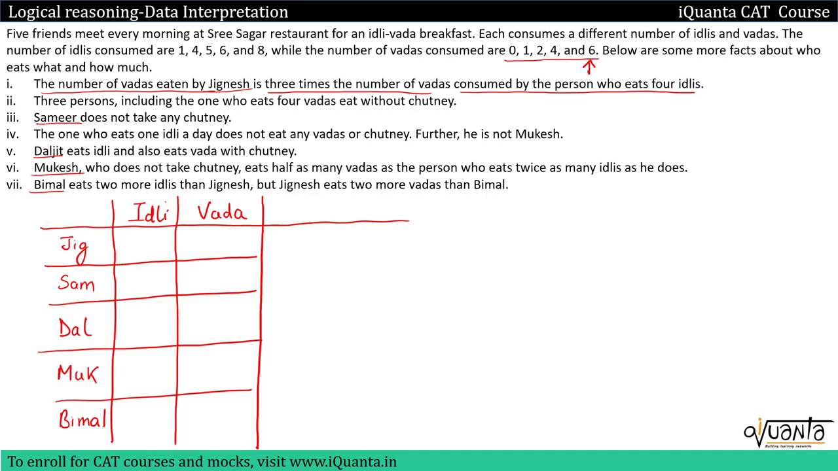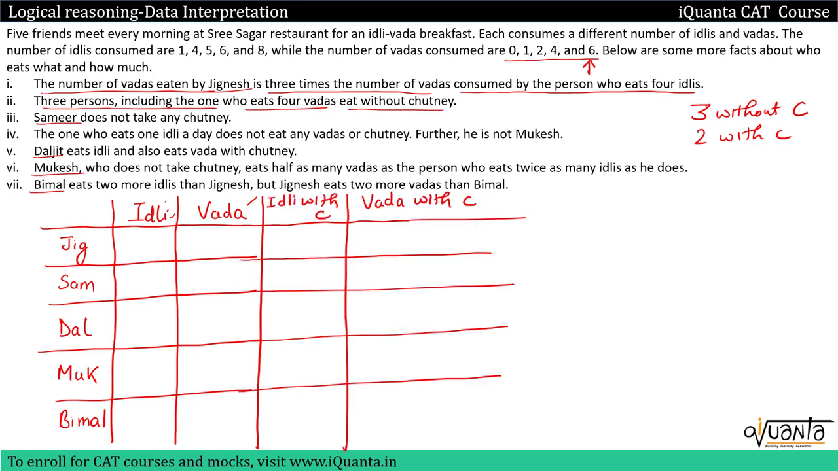But if we read the second clue over here, it is given that 3 persons including the one who eats 4 vadas eat without chutney. So there are 5 people in total. There are 3 who are eating without chutney, and there are 2 who will be eating with chutney. So now we need to add 2 more columns to this table: idli with chutney and vada with chutney. The ones I have already written are without chutney. So I'll add 2 more columns. I know that Jignesh will be eating 6 vadas, but I'm not clear whether with or without chutney.